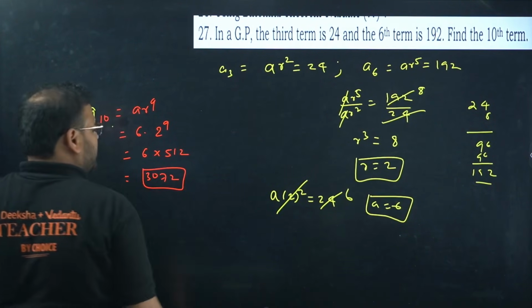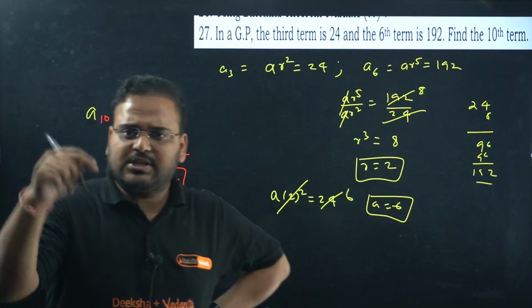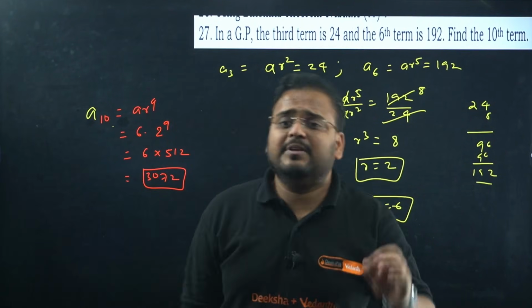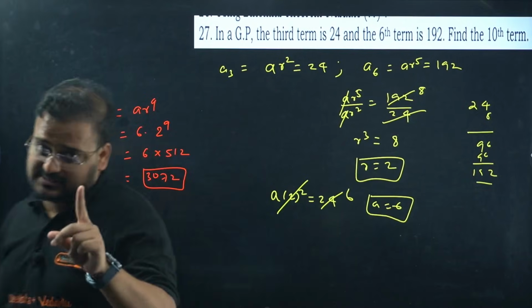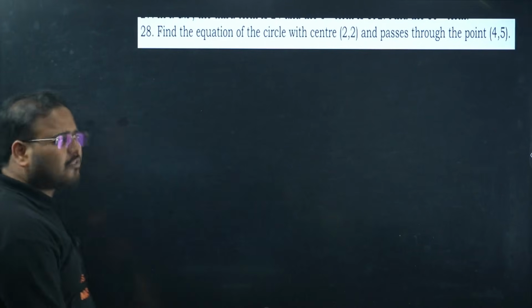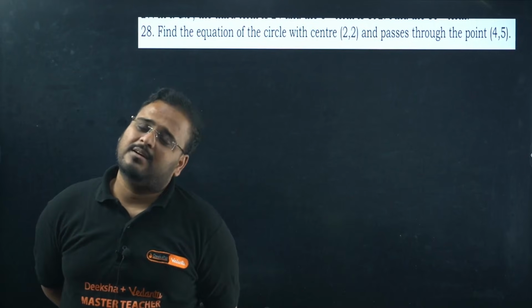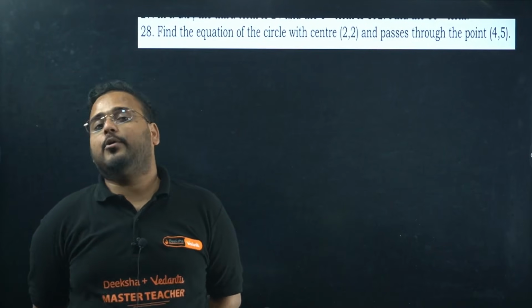Guys, please check the answer. 3072 is right or not. Let me know in the comment section. If I'm making any mistake in calculation, you got to help me with that in the comment section, please. That is my request. I've not tried to, but I can make mistake, right? Anybody can make a calculation mistake, but you are here to help me out and assist me.